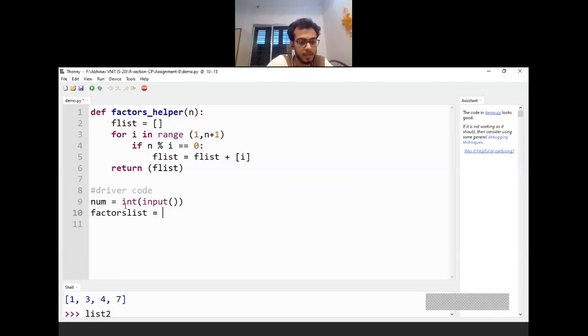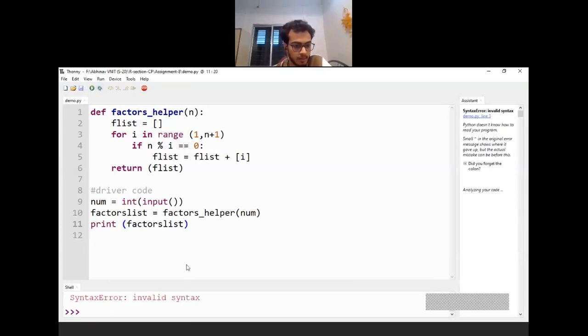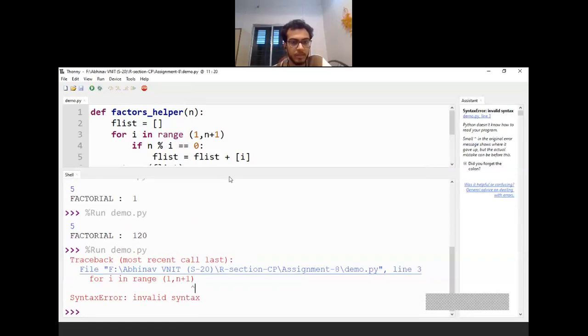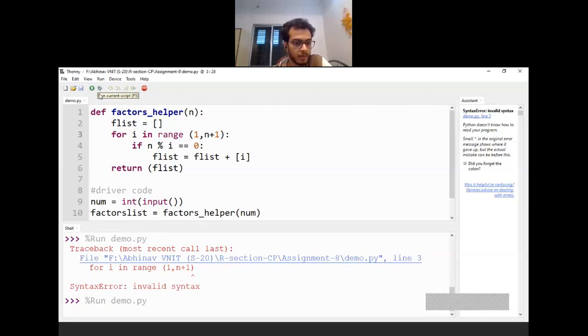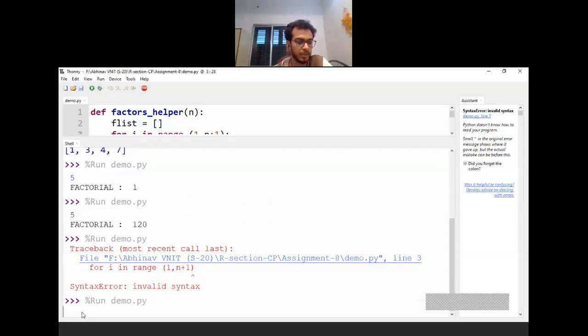To call this, pass the number, and at the end, without using a loop, you can just print this factors list. Please make sure that you are giving proper colons. I give some number.